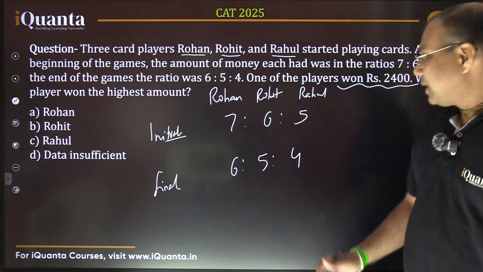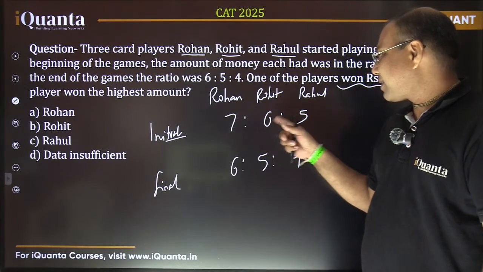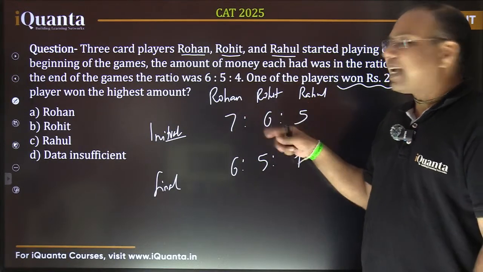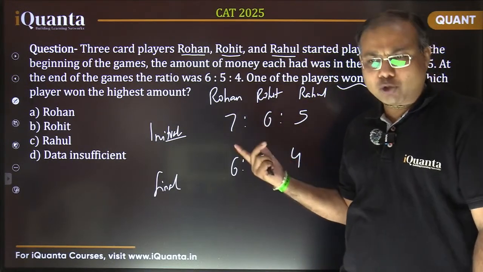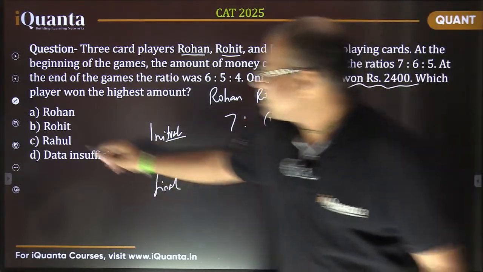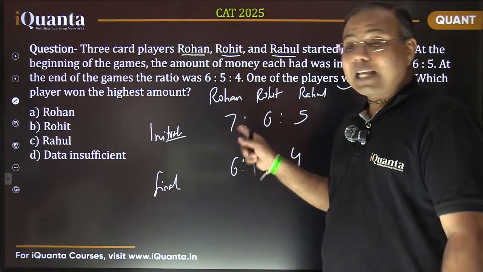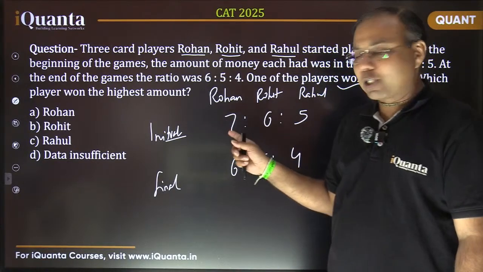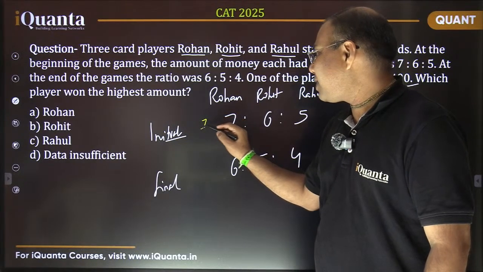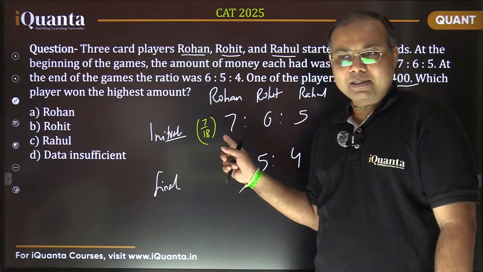Fine. Okay. So if I take the common multiplier here, let's say x, so 7x, 6x, 5x, so total becomes how much? If I talk about the individual ratios only, how much of the total money was Rohan having initially? Let's do this question quickly. This total is 7 plus 6, 13 plus 5, 18, right? So Rohan is having 7 by 18 of total money. Yes or no? This is the fraction of money Rohan is having initially, right?